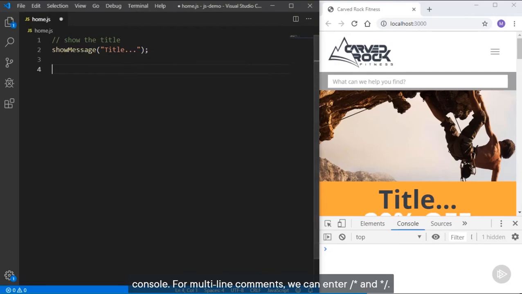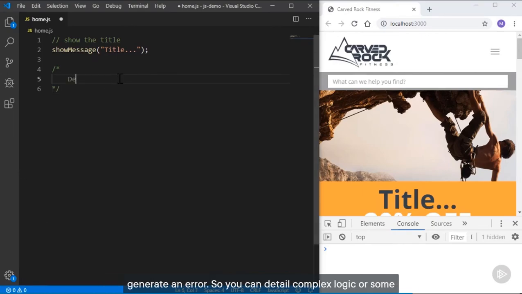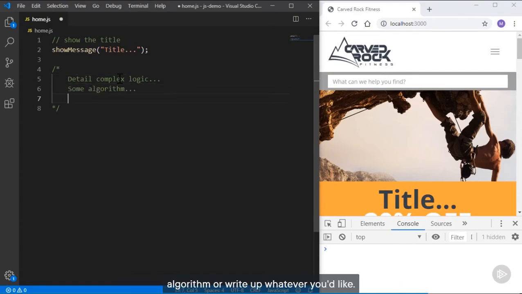For multi-line comments, we can enter /* and */. They don't have to be on separate lines. They can be on the same line. Just whatever is between these two symbols is a comment. It won't generate an error. So you can detail complex logic or some algorithm or write up whatever you'd like.